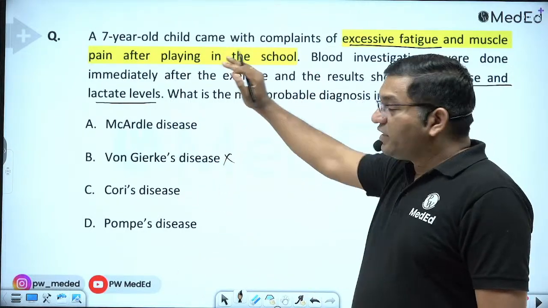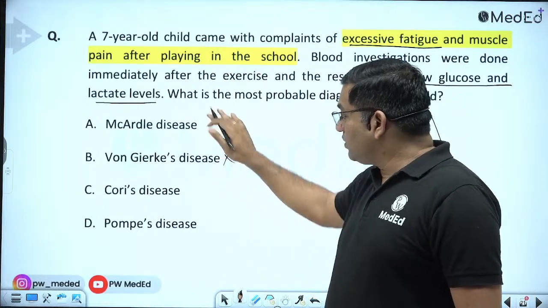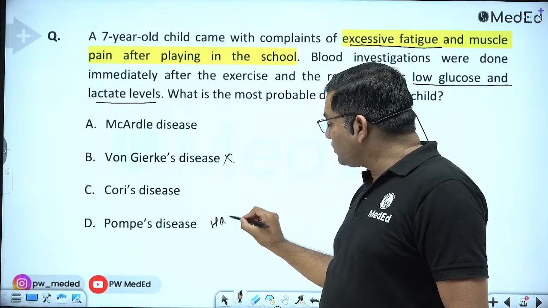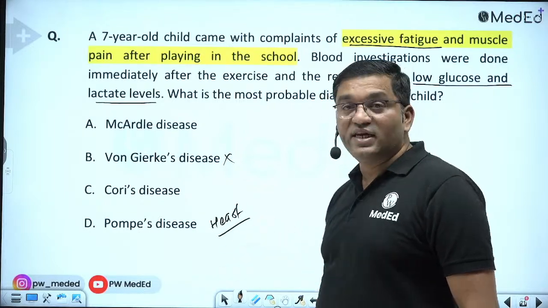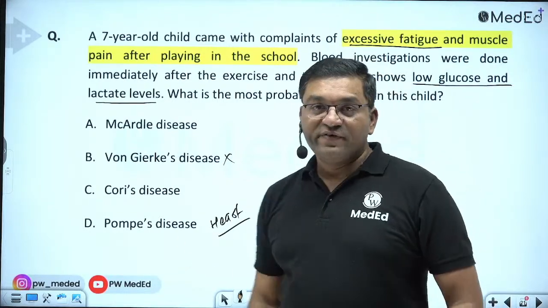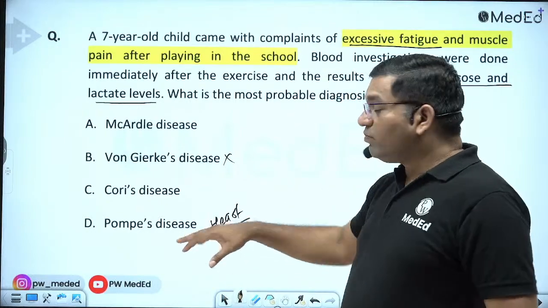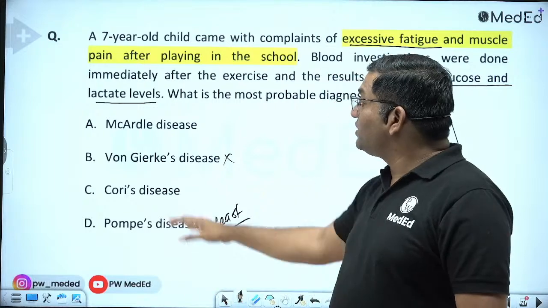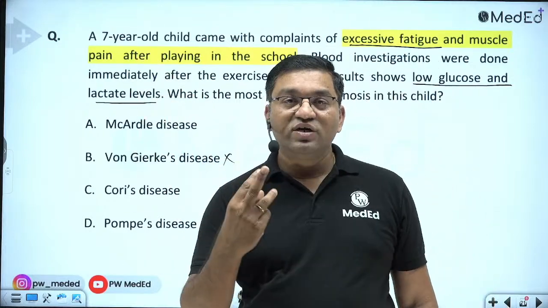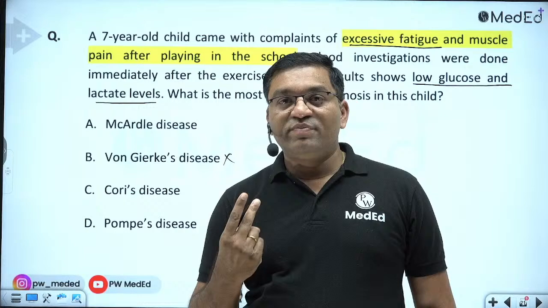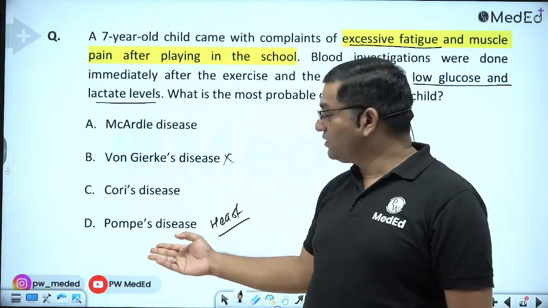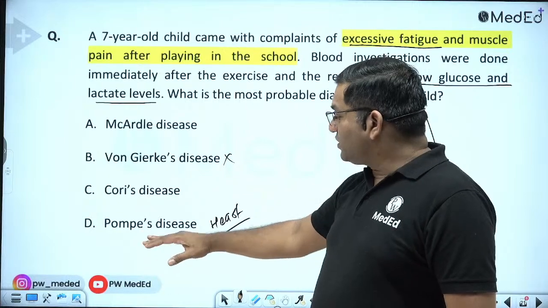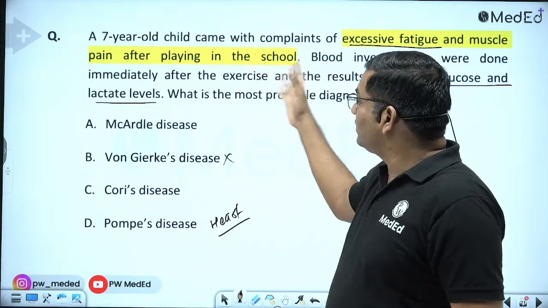But if there is a question on Pompe's disease, there will be a comment on the heart, cardiomyopathy, cardiomegaly, because it is a typical feature, along with diminished muscle tone, hypotonia. In Pompe's disease, life expectancy is only 18 months to 2 years. Pompe's disease is because of lysosomal acid maltase deficiency. There is involvement of muscle, and involvement of the liver in Pompe's disease. So it is a severe condition.